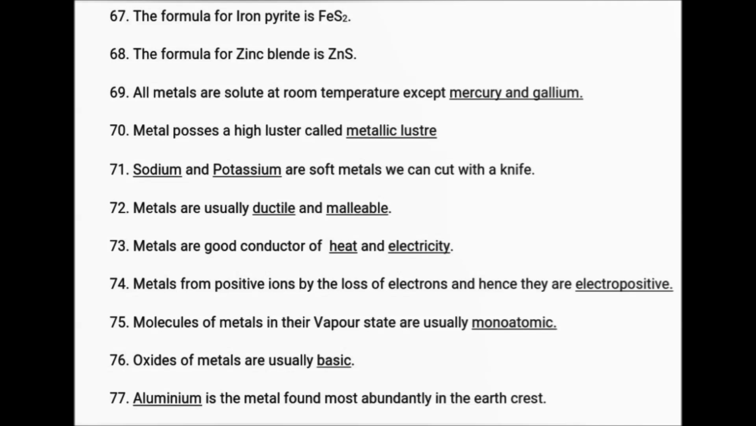Metals form positive ions by the loss of electrons. Hence they are called electropositive. Molecules of metals in their vapor state are usually monoatomic. Oxides of metals are usually basic. Aluminum is the metal found most abundantly in the earth's crust.